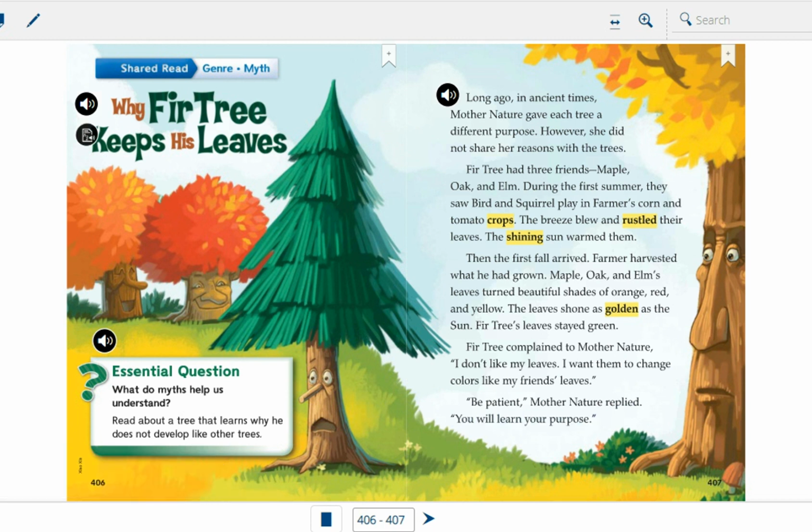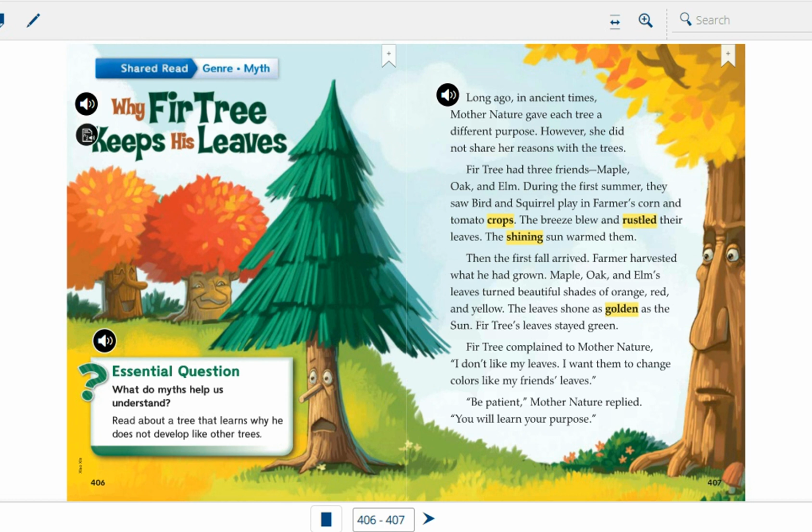Okay, so I will discuss that in more details. Long ago, in ancient times. The meaning of ancient, it means old. So in old times, because it is a myth, long ago in ancient times, Mother Nature gave each tree a different purpose. So the first character in our story is Mother Nature. She gave each tree a different purpose, a different aim, okay? However, she did not share her reasons with the trees. So we have a purpose for each tree, but they don't know about that or about the reason.